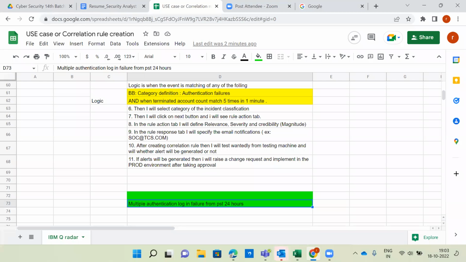So remember one thing, this use case creation is equivalent to when you apply for jobs in product development and application development. There they will ask, can you create one program? I will give the scenario. For example, I want to place an order on the Amazon.com website.